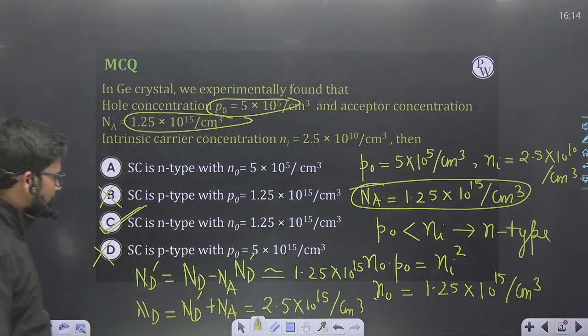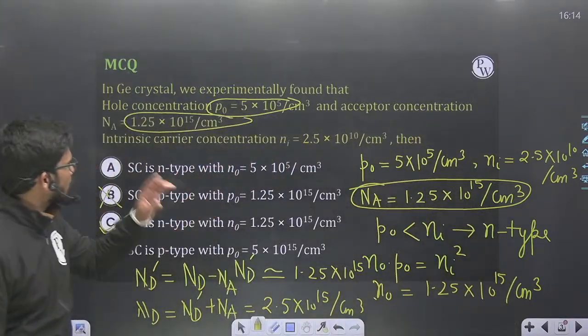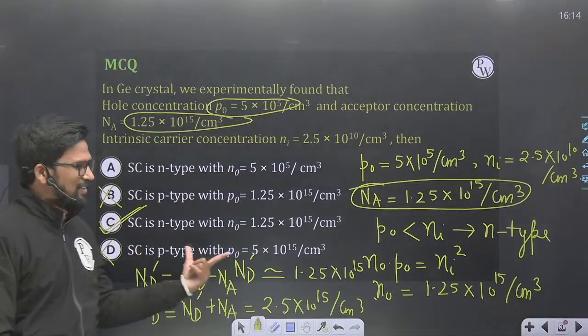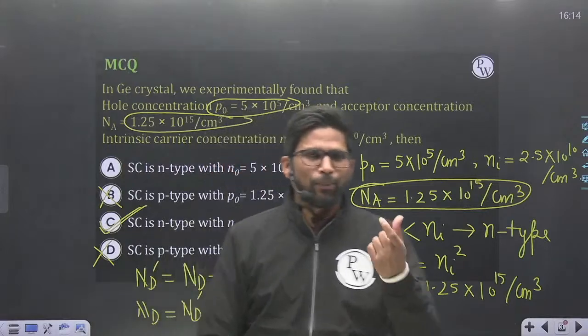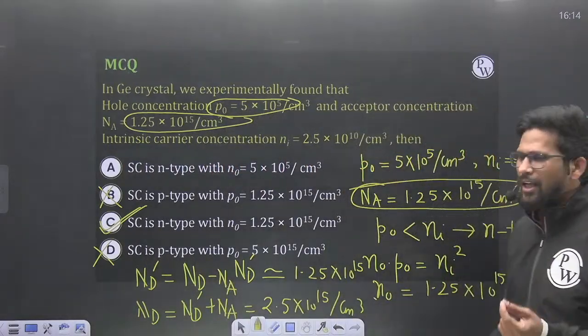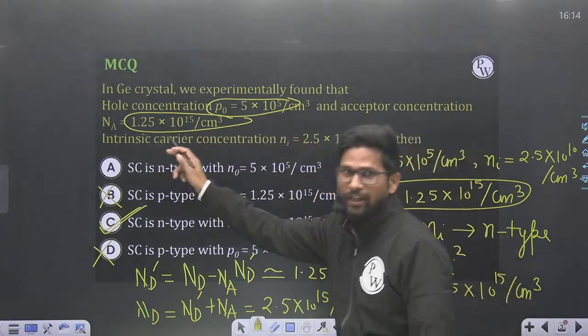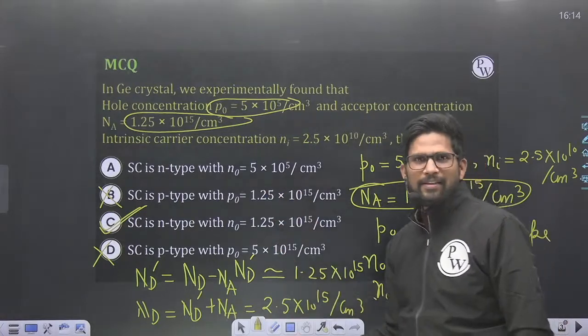Everybody clear? So this is a very beautiful question, because this 1.25 into 10 to the power 15 is the electron concentration. The data are chosen so carefully, the hole and electron concentration, that you think it is the acceptor concentration. B and C.